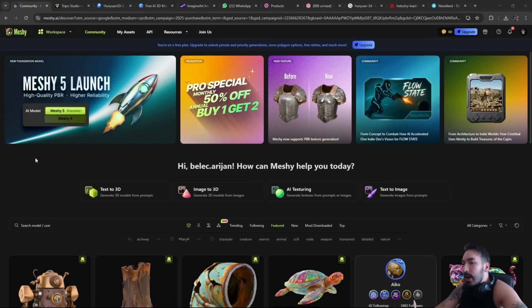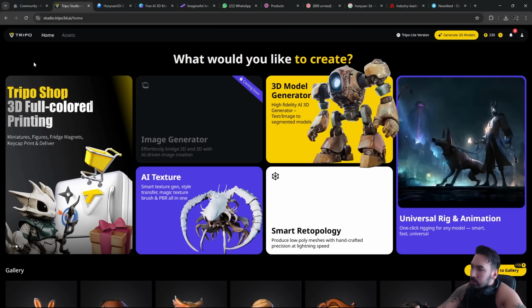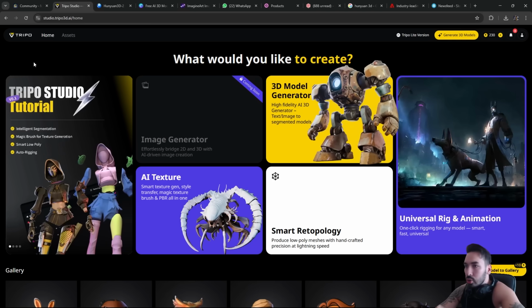So we're going to look at 5 different tools which are supposedly good for generating 3D models using AI. The first one is going to be Meshy, which is the most popular one. I've seen it associated with Blender 3D. I think they got like an add-on which integrates this shit into Blender. Then we're going to take a look at Tripo. I think everybody's heard about this before because they got fucking Instagram ads all over the place. And allegedly they got good image to 3D model generation systems. You can also use text.